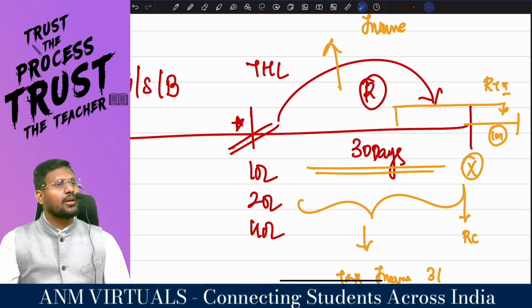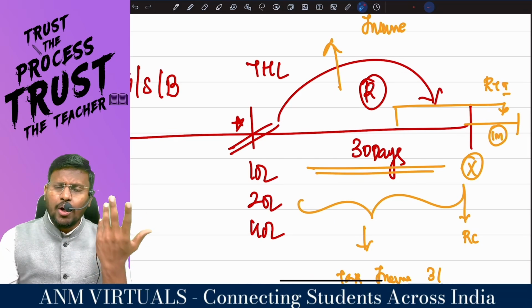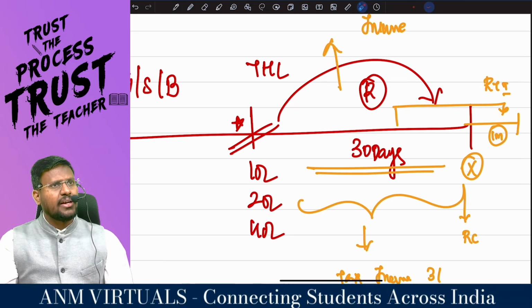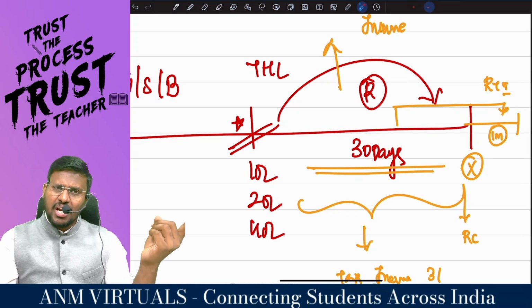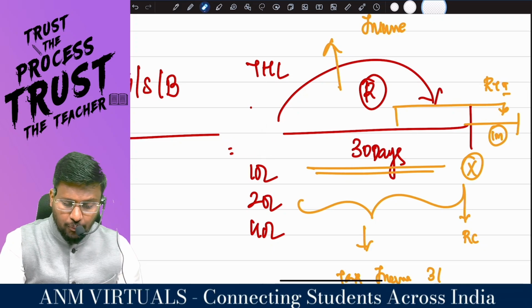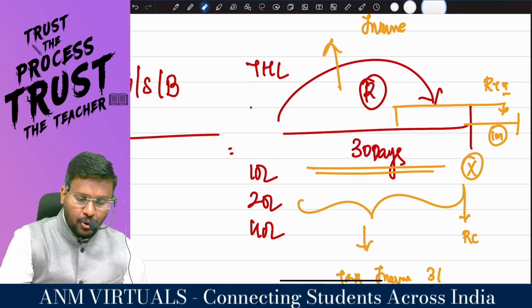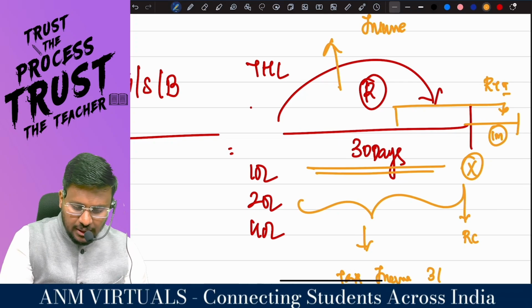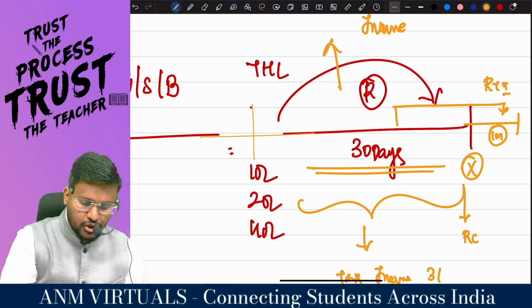Are you all really with me? That means if I am a good boy, what do you mean by good boy? If I apply for registration within how many days? 30 days. Even though I am getting registration after 30 days, the effective date of registration will be the date of liability for registration. Date of liable for registration. Are you really with me? Yes, sir. Date of liable for registration.